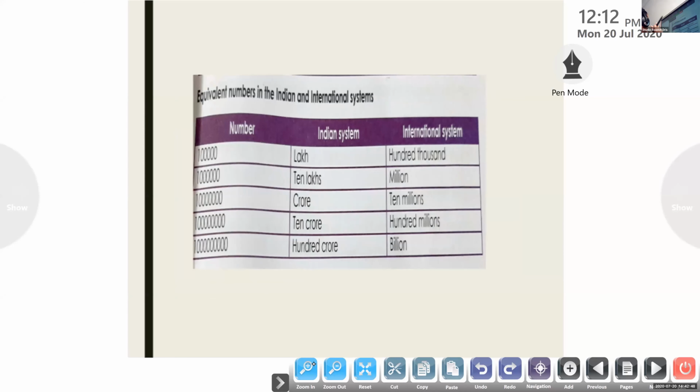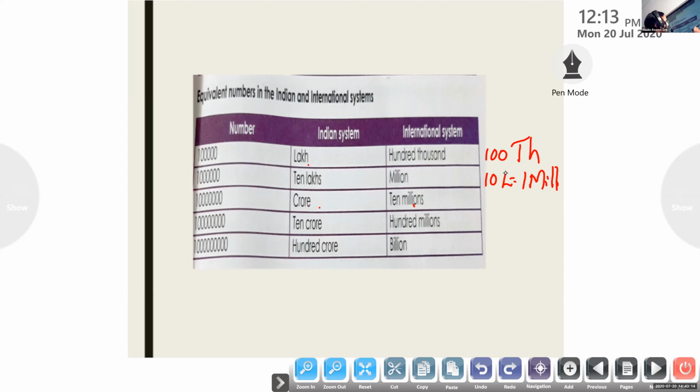So lakh is equal to 100,000. Lakh is equal to 100,000. And 10 lakh is equal to 1 million. And crore will be equal to 10 million.